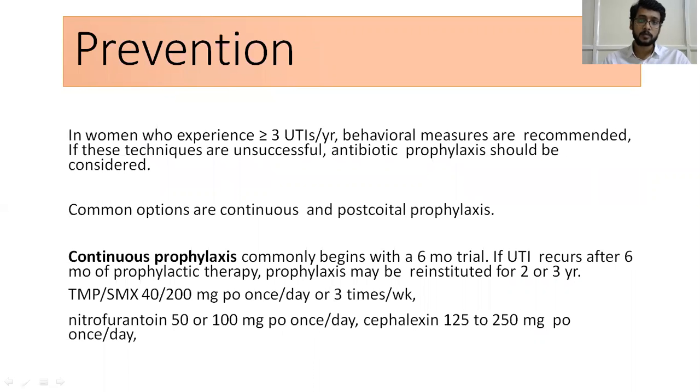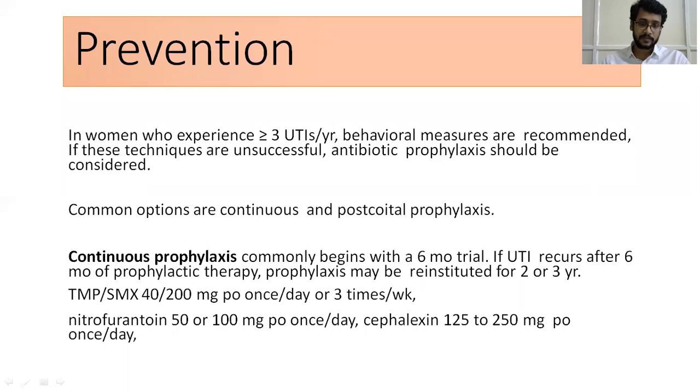In women who experience more than 3 episodes of UTIs per year, behavioral measures are recommended. If these techniques are unsuccessful, antibiotic prophylaxis should be considered. Common options are continuous or post-coital prophylaxis. Coming to continuous prophylaxis, it commonly begins with a 6 months trial.